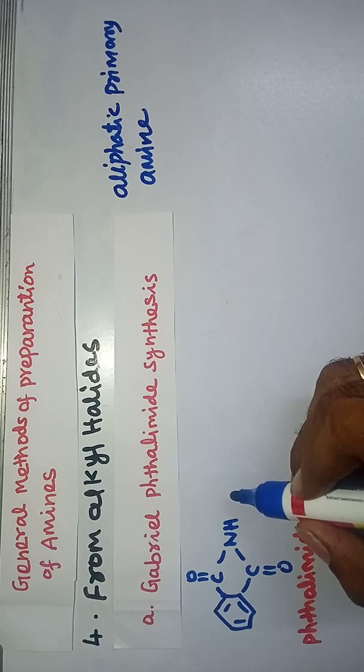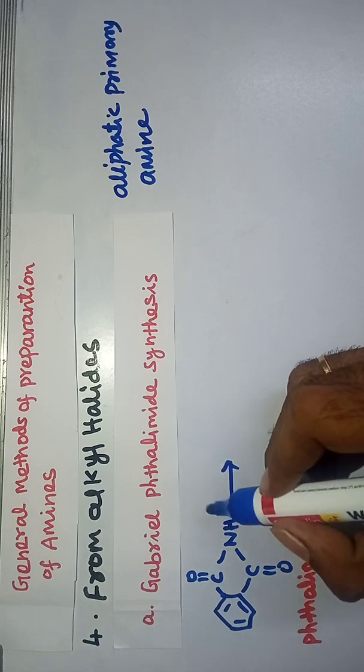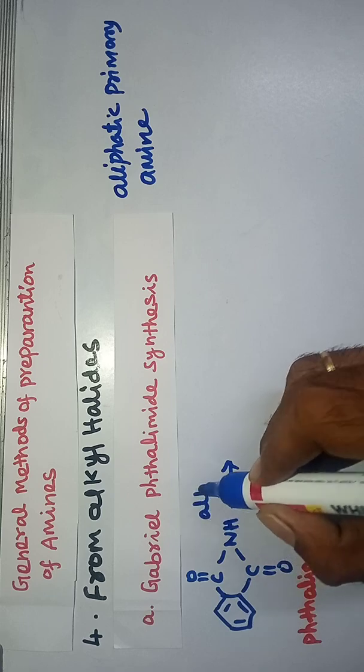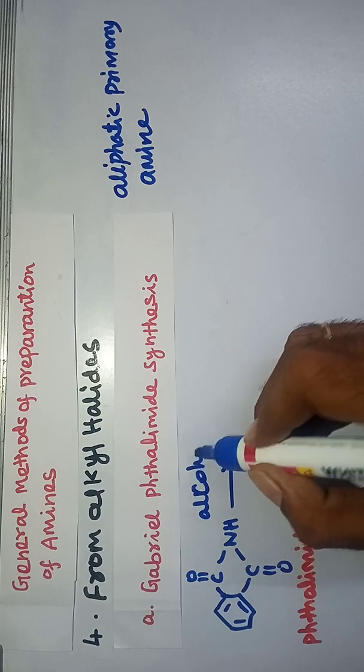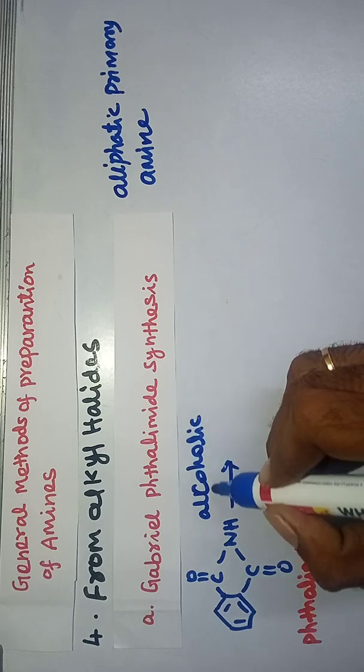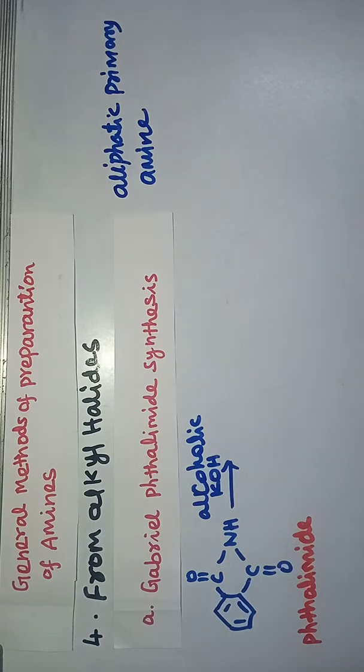On treatment with alcoholic potassium hydroxide, a water molecule goes out.